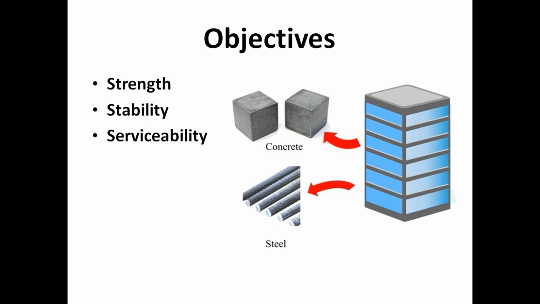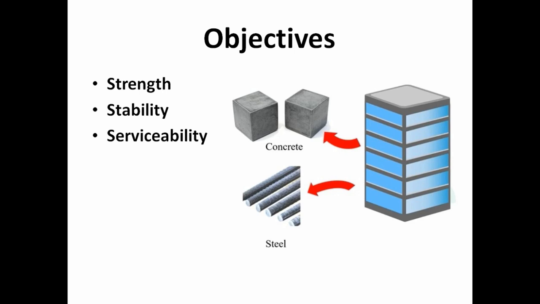We know it very well. In an RCC structure, there are two main materials. One is concrete and another one is steel. When we apply load in a structure, stress is induced in the concrete as well as the steel. When stress is induced in a structure, there is a limit. The stress induced in a structure should stay up to a certain limit or critical value. These critical values are already mentioned in IS codes.